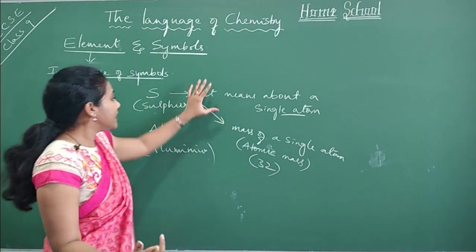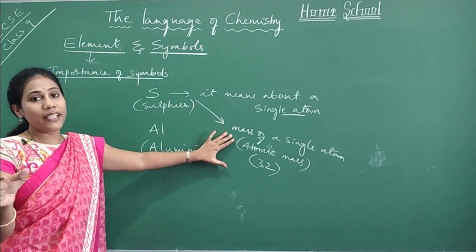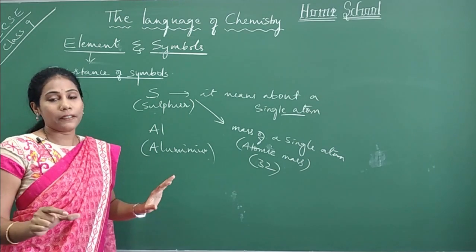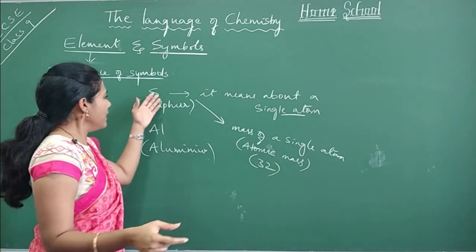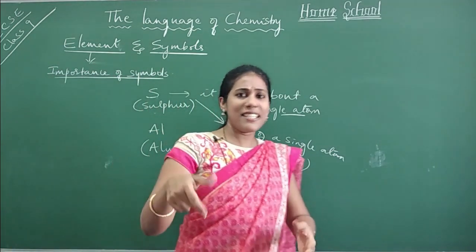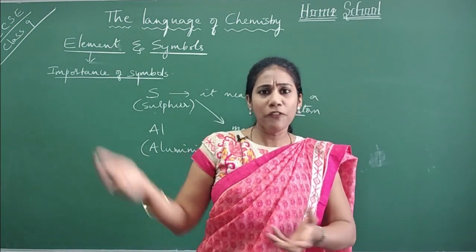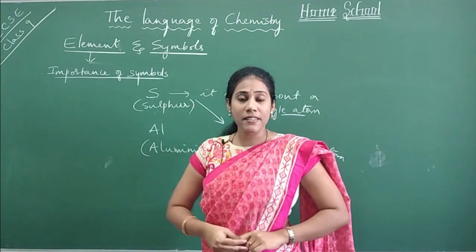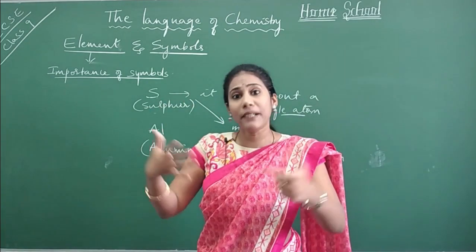This is the information you will get whenever you write a symbol for a particular element. For a common person, S is just one of the alphabet letters, that's it. But for a chemist, S is about a particular element.